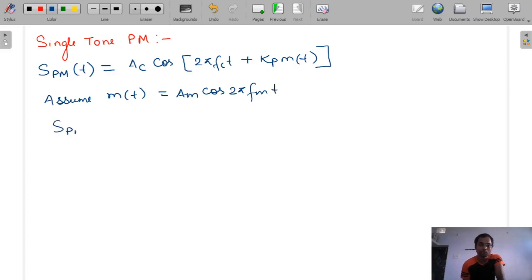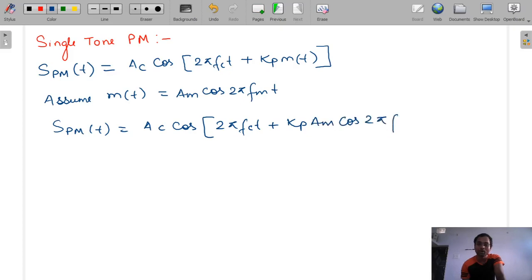So the phase modulated signal will be, after substituting this value, AC cos 2 pi fct plus, and instead of m(t) we will substitute Am cos 2 pi fm t, so that is Kp Am cos 2 pi fm t.